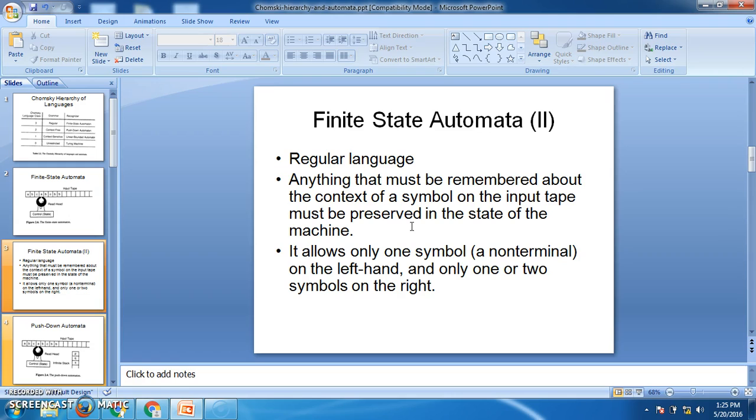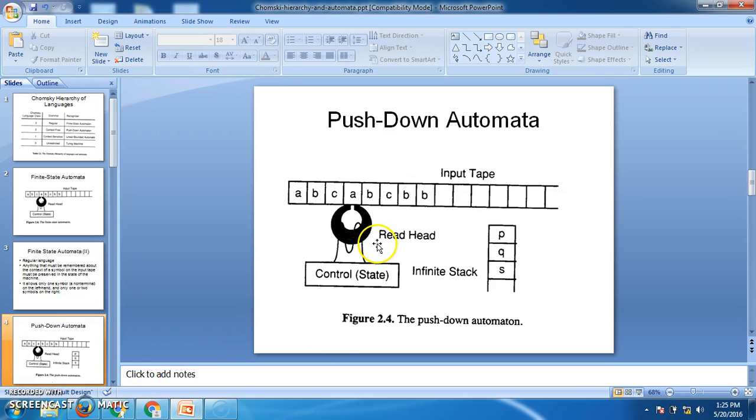They are either right linear grammar or left linear grammar. Right linear grammar means there should be only one non-terminal in the production, and that should be at the right end. Left linear grammar also consists of only one non-terminal, and it should be at the left end. So regular grammar can be either right linear or left linear. The drawback of this grammar is it cannot accept the language like L equal to a power n, b power n, such that n greater than or equal to 1, because it has no memory to store the values of a's and b's. That's why the next highest level to it is push down automata.